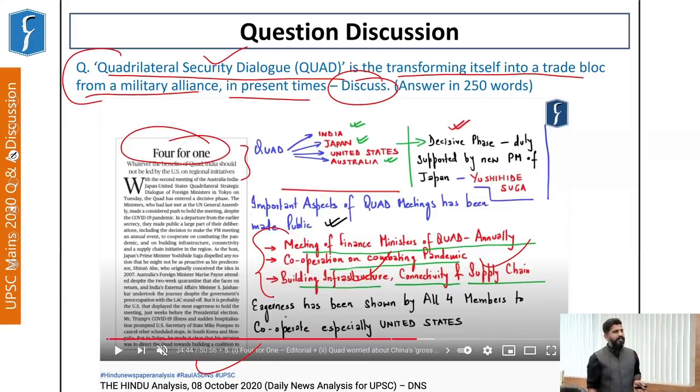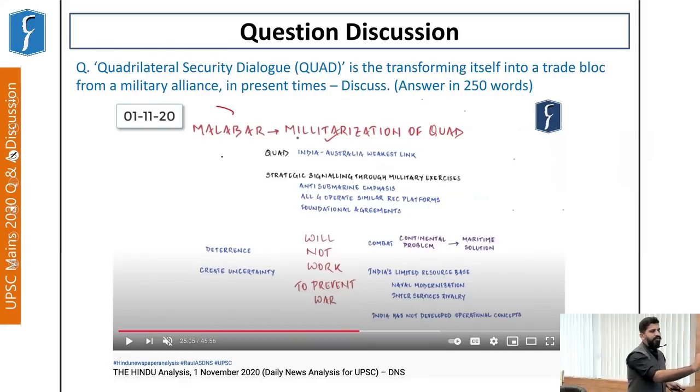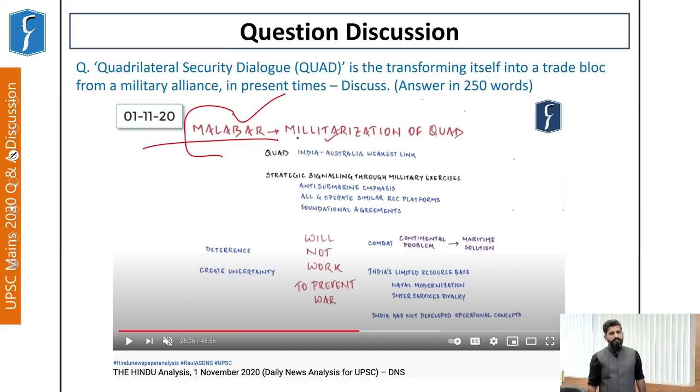And that is visible in the Malabar naval exercise, which again comprises the same members, and is a military exercise. It comprises India, US, Japan, and Australia, which are the members of the Quadrilateral Security Dialogue. India insisted that Australia should join this Malabar naval exercise, and in this particular year, Australia joined it. And again, this was in news, right?